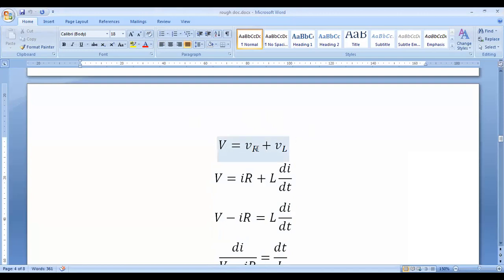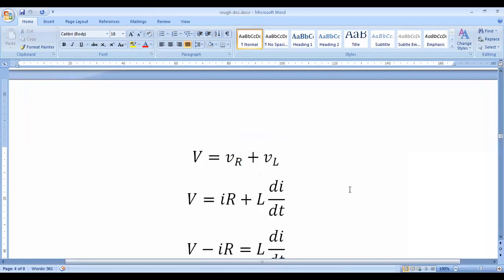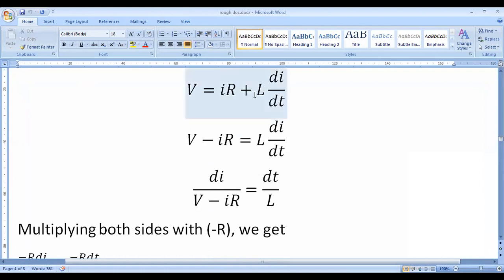So V is equal to VR plus VL. VR is the voltage drop across the resistor, and VL is the voltage drop across the inductor. VL is equal to L into di by dt. So with this equation, bring this IR to the left side, that is V minus IR is equal to L into di by dt, and separating di, we get di by V minus IR is equal to dt by L.